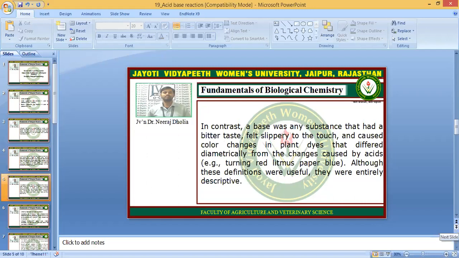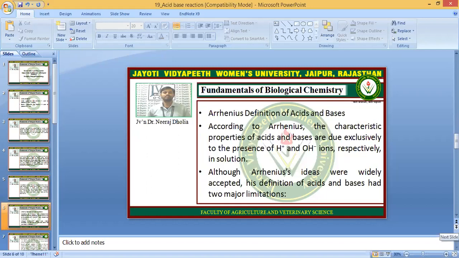Likewise, the base was a substance that had a bitter taste, felt slippery in touch, and caused color change of the litmus paper from red to blue. So although these definitions were useful, they were entirely descriptive. So let's talk about the definitions which were given by various scientists.